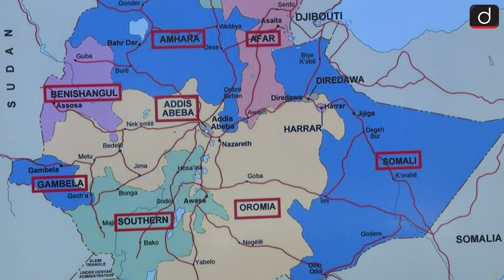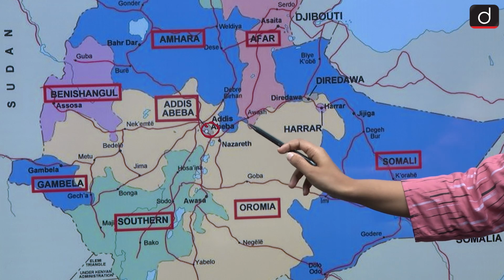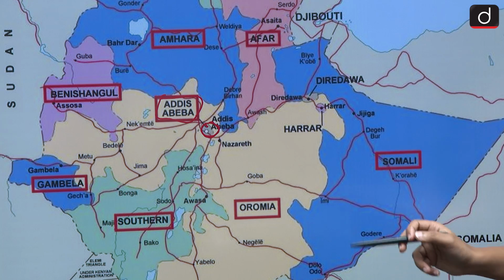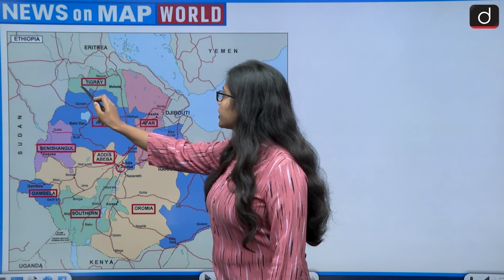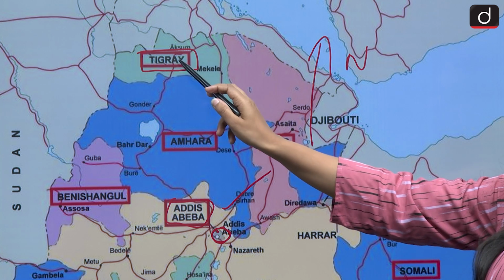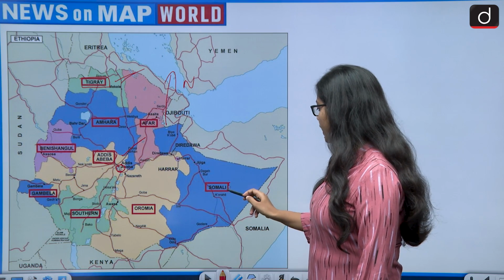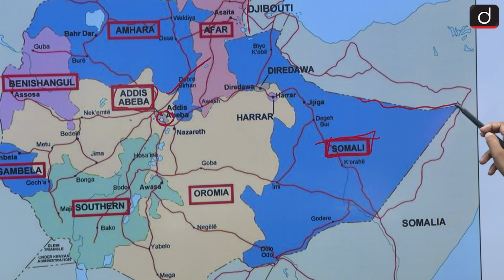So, first of all, let's look at the regions. First of all, Addis Ababa. So, Addis Ababa lies in central Ethiopia and it is the capital of Ethiopia. So, Addis Ababa belongs to Ethiopia. So, this is correct. Then comes the region of Tigray. Tigray region lies in North Ethiopia. That is, it is the northernmost region of Ethiopia. So, Tigray is also lying in Ethiopia. Then comes the region of Somali. Somali is lying in eastern Ethiopia and it also forms a part of the Horn of Africa. So, Somali also lies in Ethiopia.